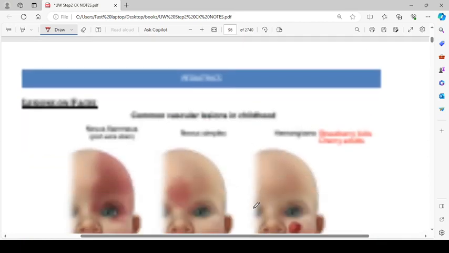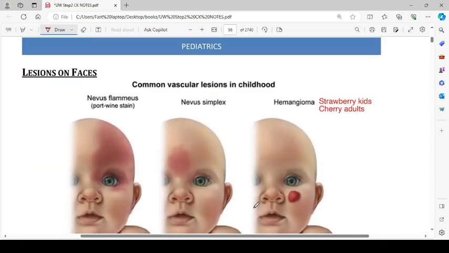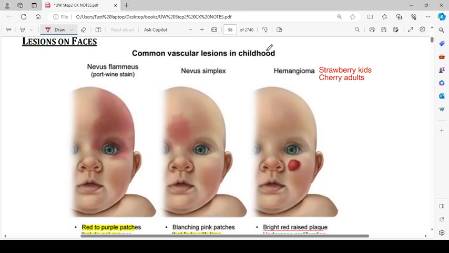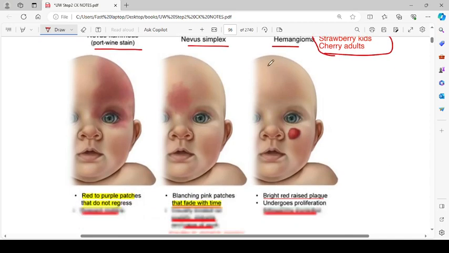Then the next thing is about the lesions on the face. Common vascular lesion in childhood. The first one is nevus flammeus, port wine stain, that we see in Sturge-Weber syndrome. Then there can be nevus simplex and hemangioma. That is also called strawberry hemangioma in the kids, and if it is in adults, we call it cherry hemangioma.